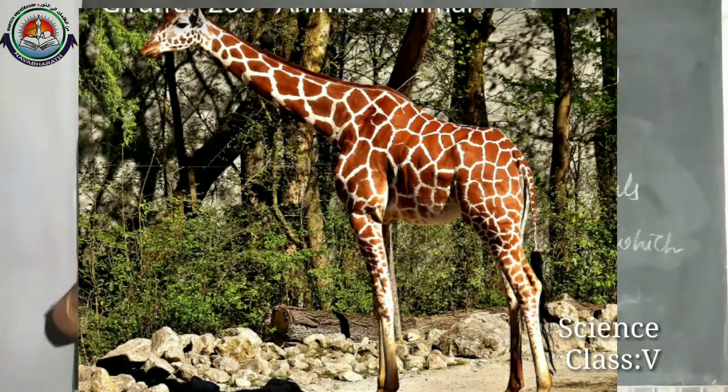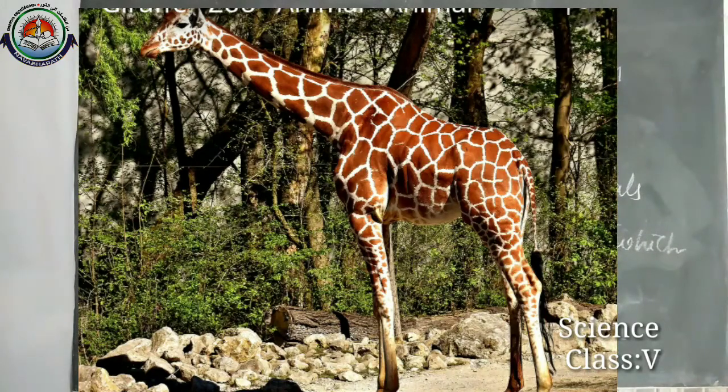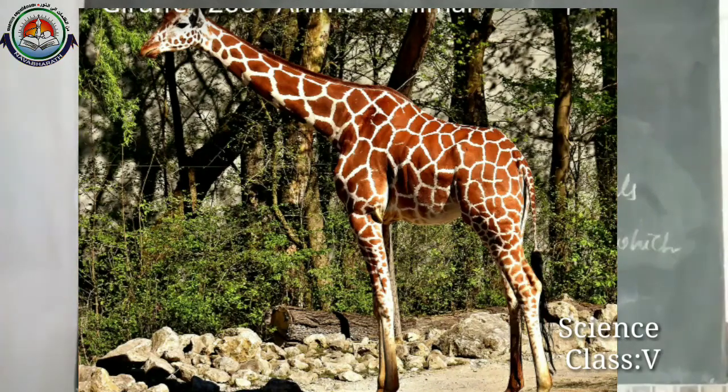How is their body adapted to live in this habitat? Their long neck helps them to eat tall grasses.